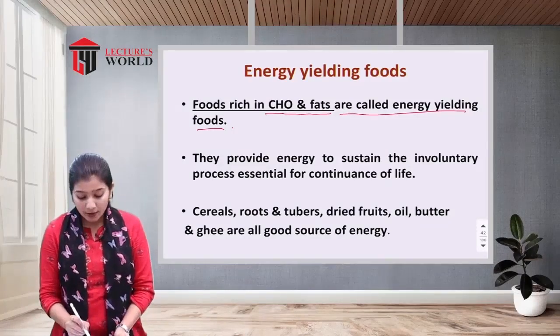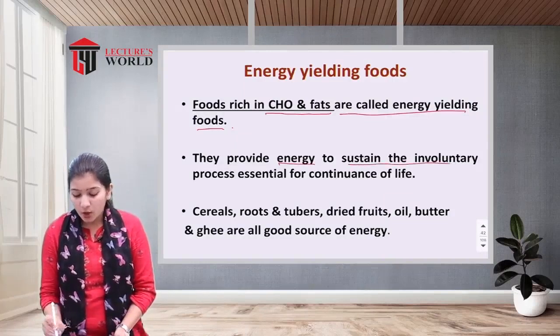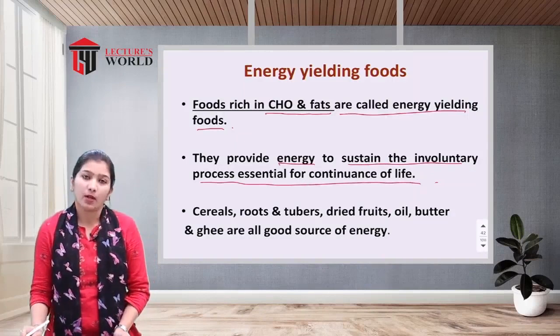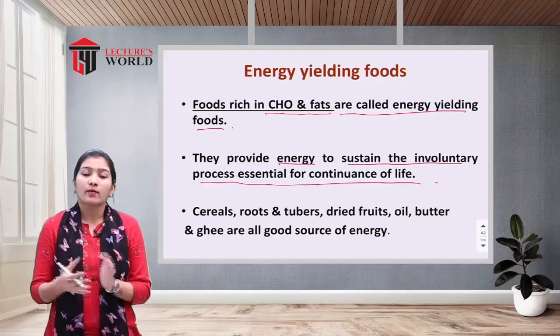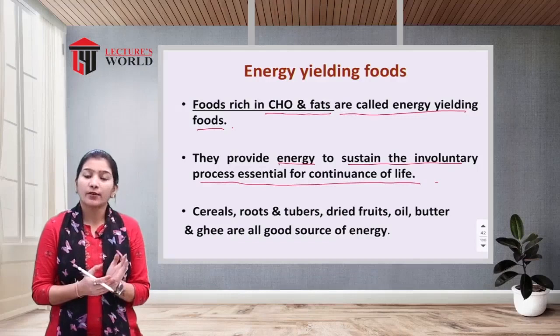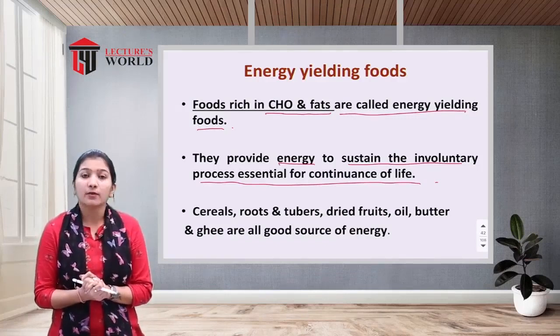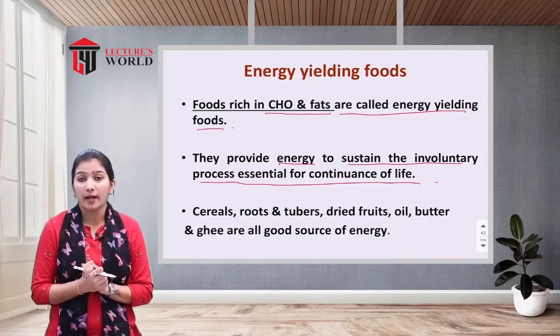They provide energy to sustain the involuntary processes essential for the continuation of life. In our body, two types of activity are going on: involuntary activity and voluntary activity. In voluntary activity, we have total command in our hand.